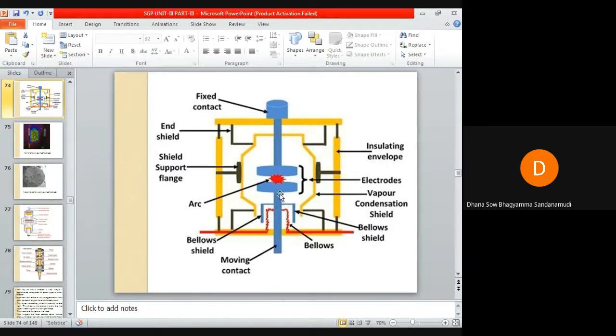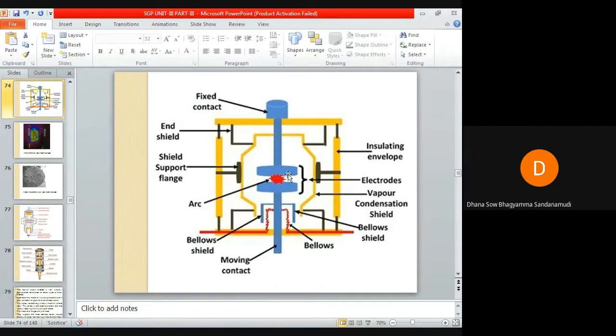So the moving contact is connected to this metallic bellow. This is the shield of this metallic bellow. We can call these circuit breaker contacts, that is the moving contact and the fixed contact, the arc interrupter. So this arc interrupter means the moving contact and the fixed contact.